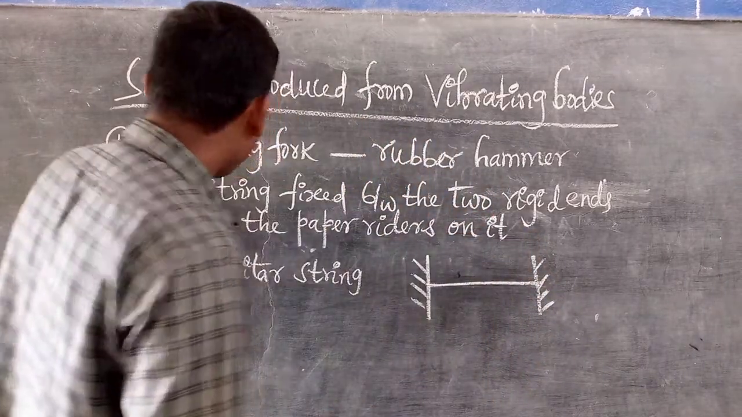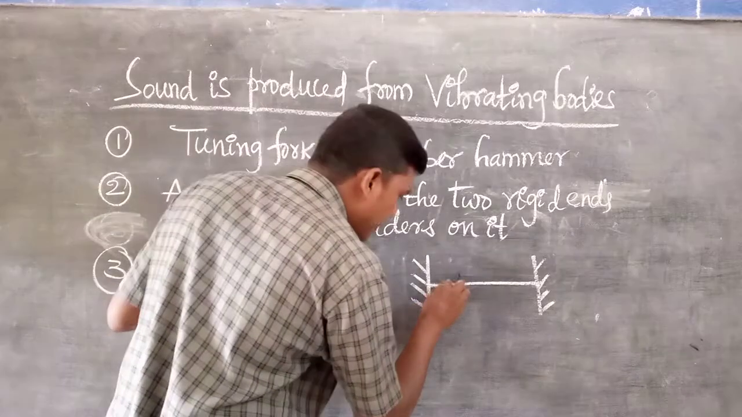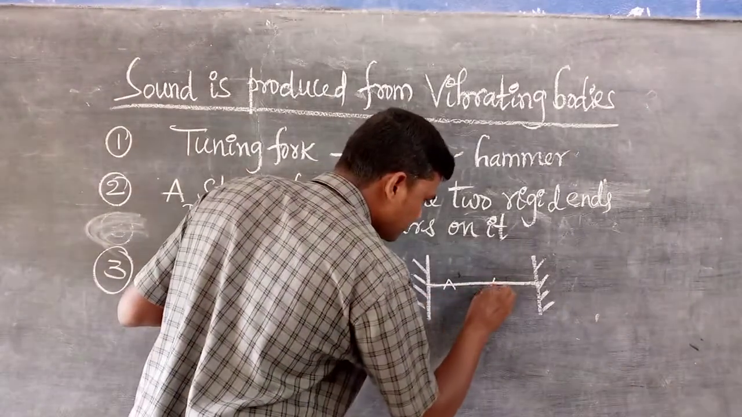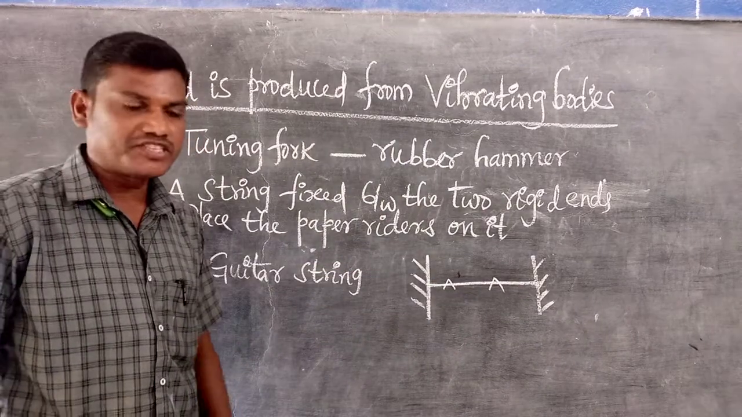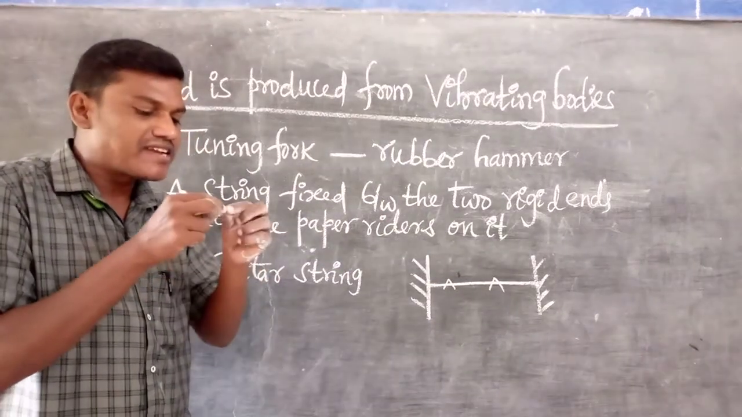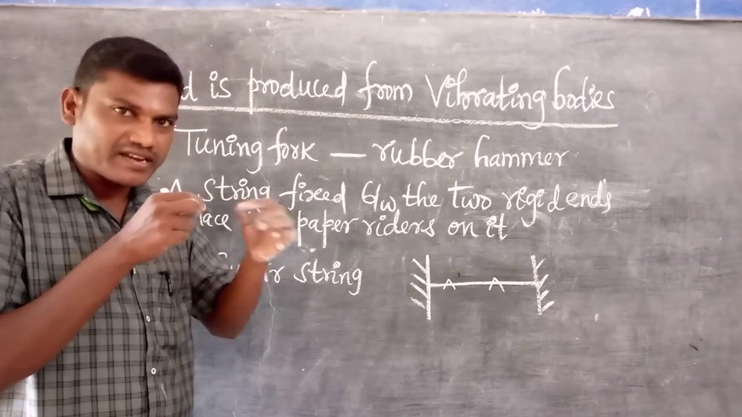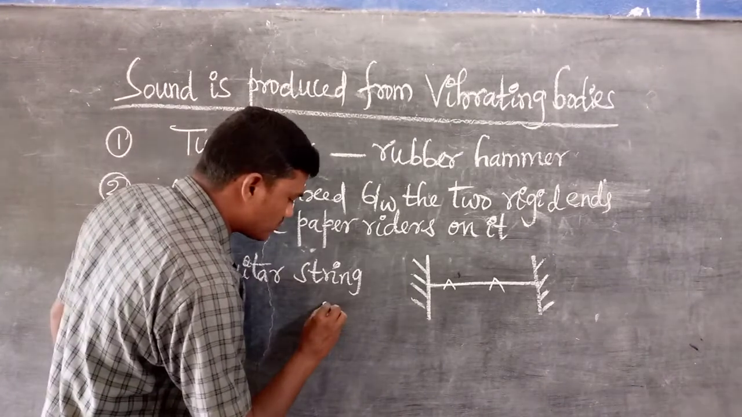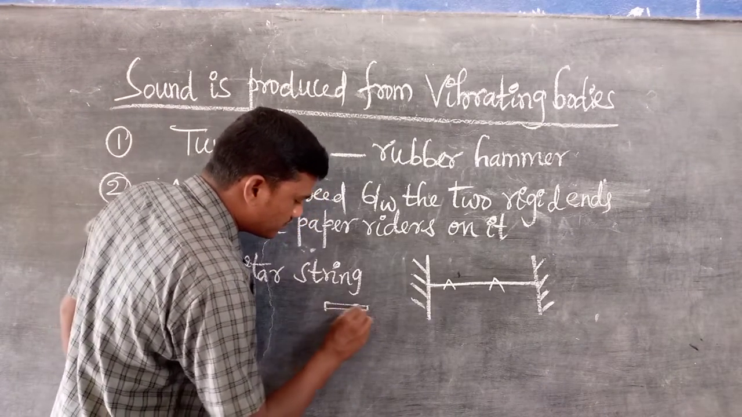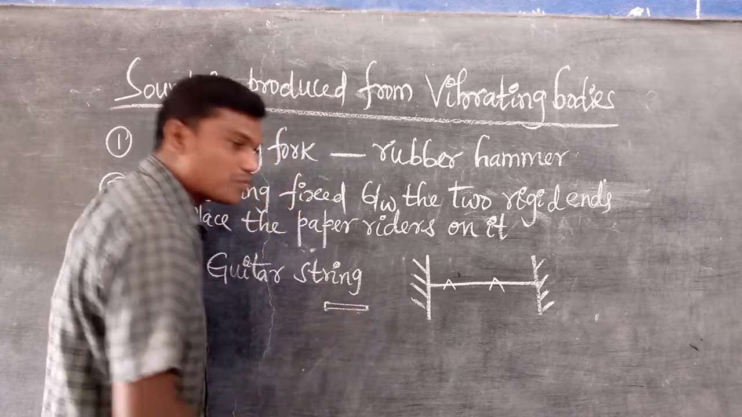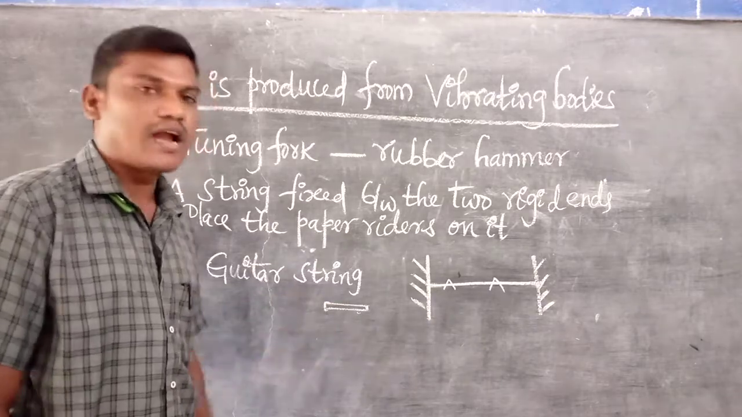Uniform string. Now we can take a paper. The paper is cut into riders like this one. These are called paper riders. It means you can cut the paper into a small rectangle, like this: the breadth is very small and the length is more. That type of way you can cut the paper, that is called a paper rider.